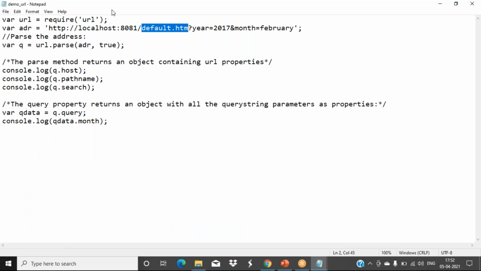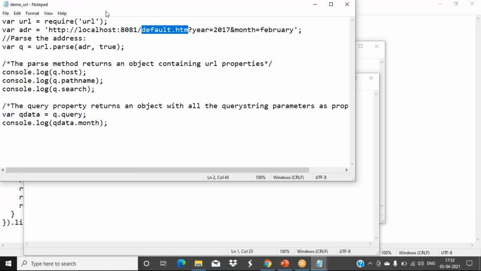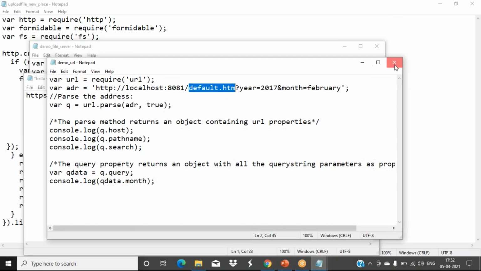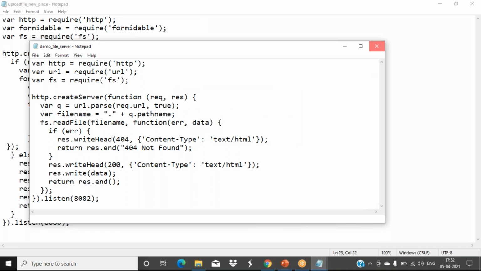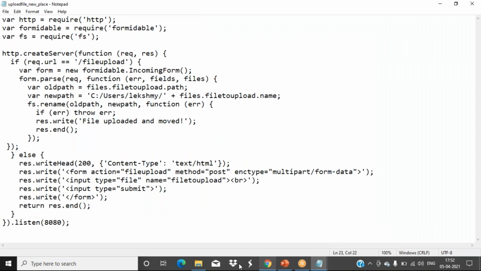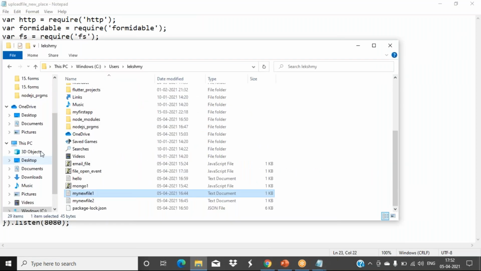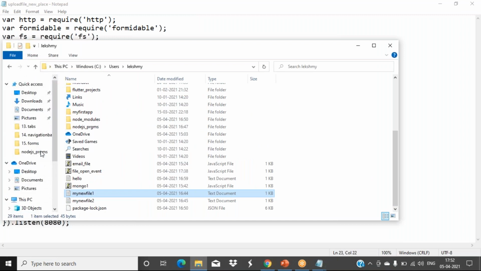Then one more thing, we'll do a brief on Python, how to use Python as a backend language. Then we'll do Python and MongoDB connection. So like this we'll complete our backend.